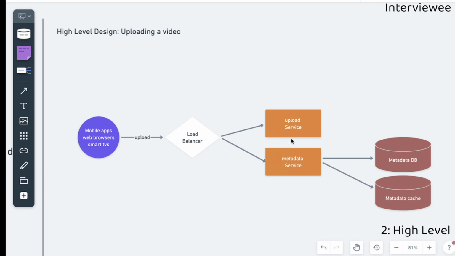We can use a service available on AWS called pre-signed upload URL. So this is going to be a pre-signed URL that we can generate here and return back to the client so they can upload videos directly to an S3 folder. So the way that works is basically we install a service using an SDK, and we just create that pre-signed URL and return it back to the user.